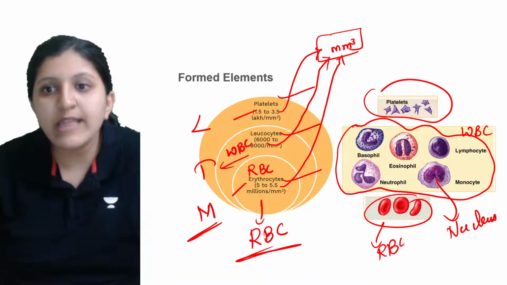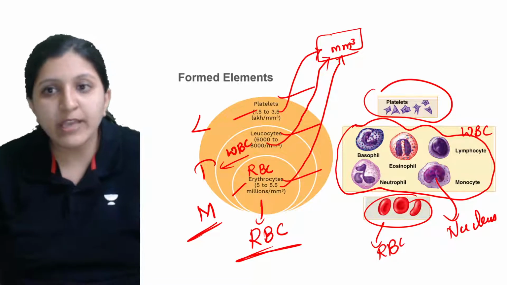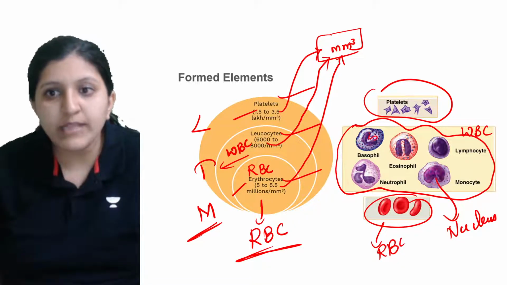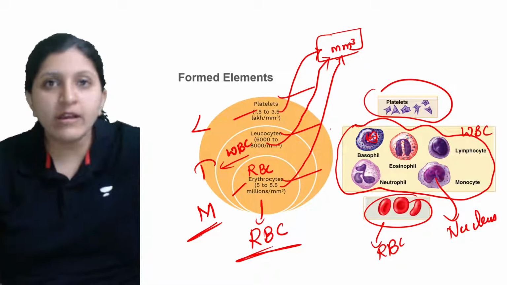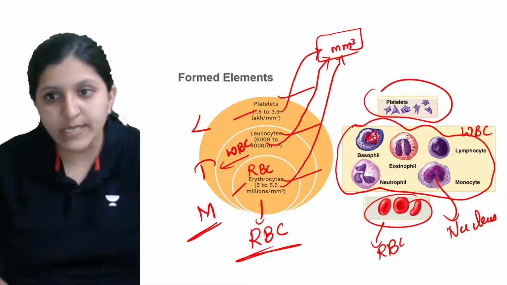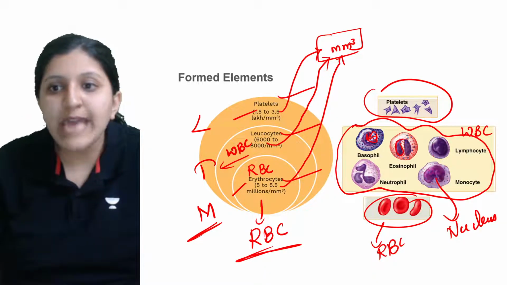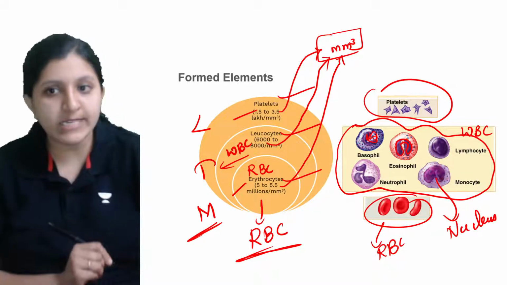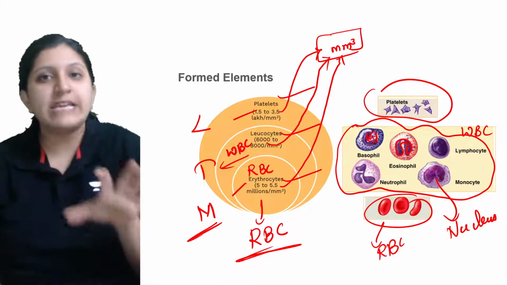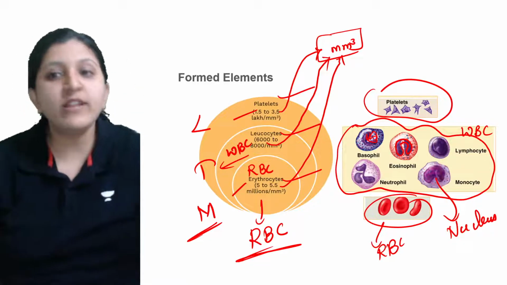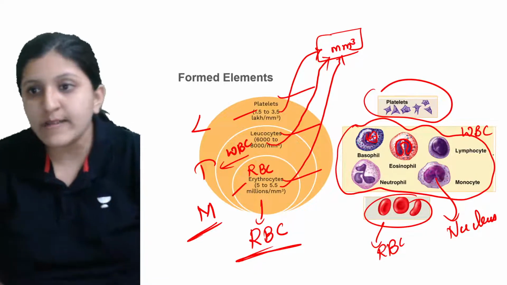You can see that the basophil nucleus is indistinct. At one time it is like this, it can become something like this, so we cannot clearly make out the lobes. Then the eosinophil has a headphone-shaped nucleus. It is always like this in the case of an eosinophil. So it is based on the nucleus that we differentiate between these WBCs.